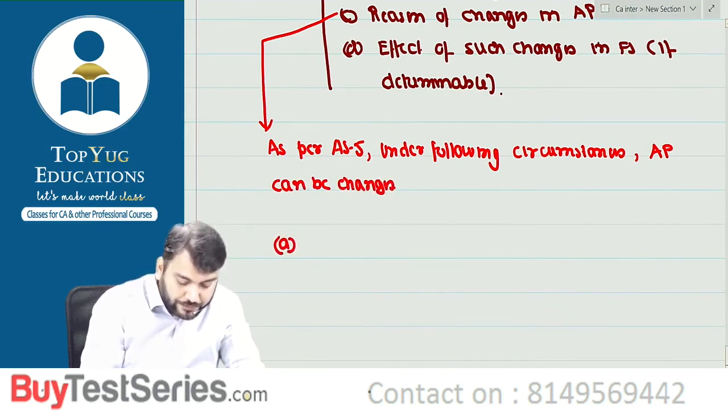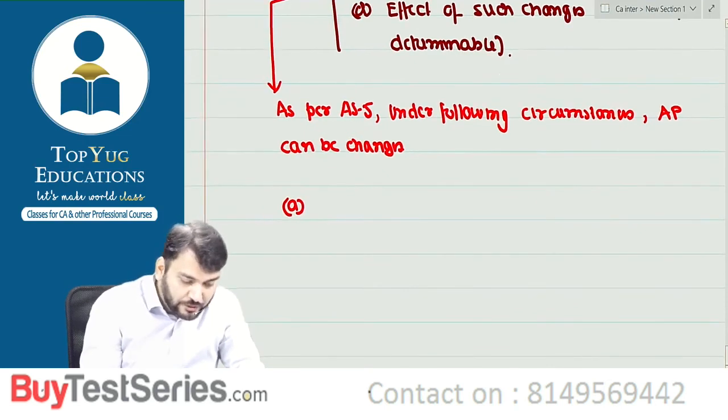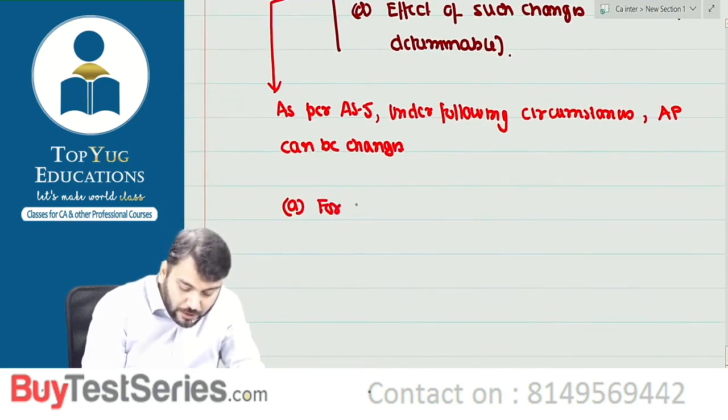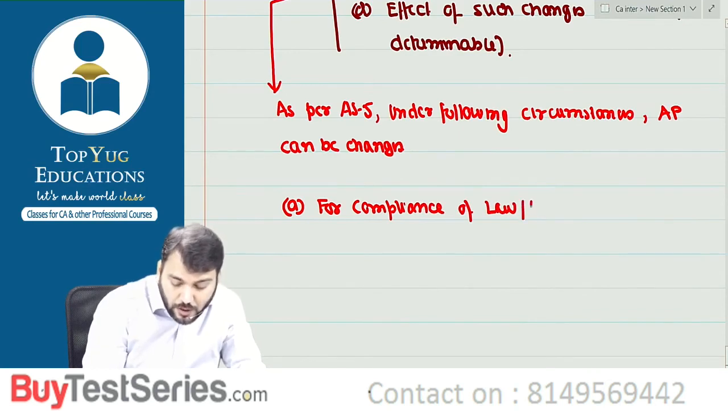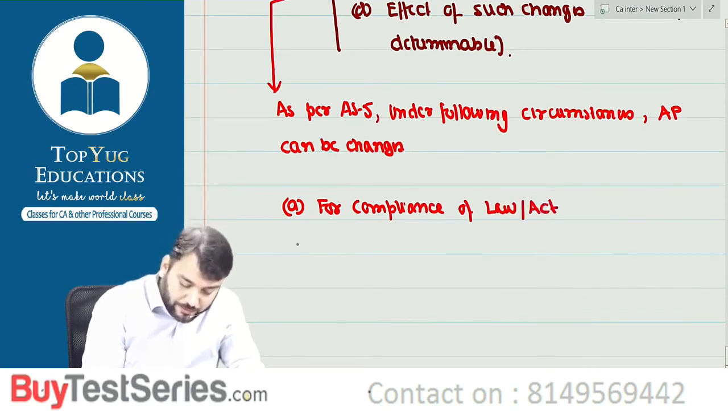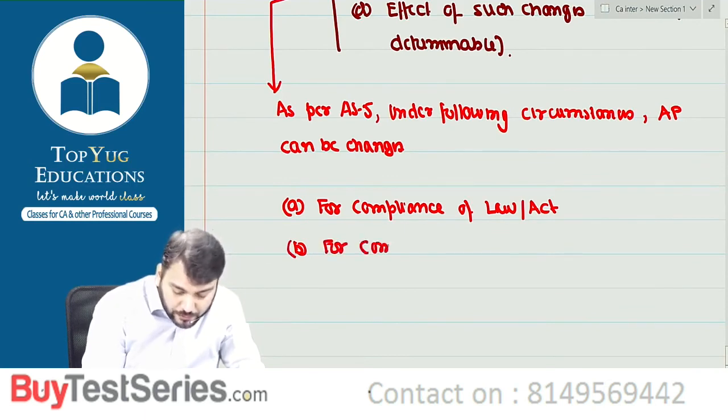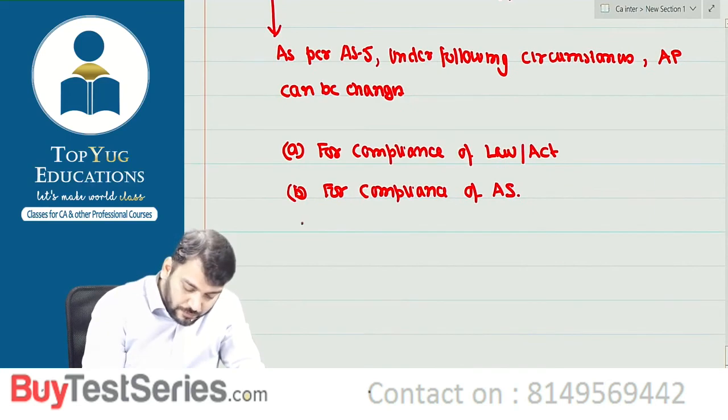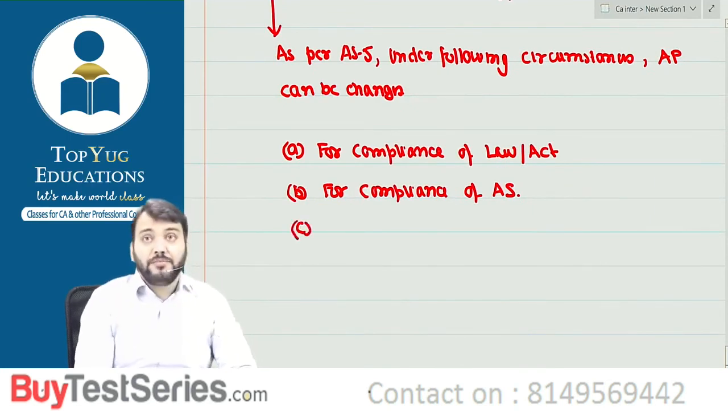Point number A, बताओ. First is what? For compliance of law or act. Correct? For compliance of accounting standard. Correct?